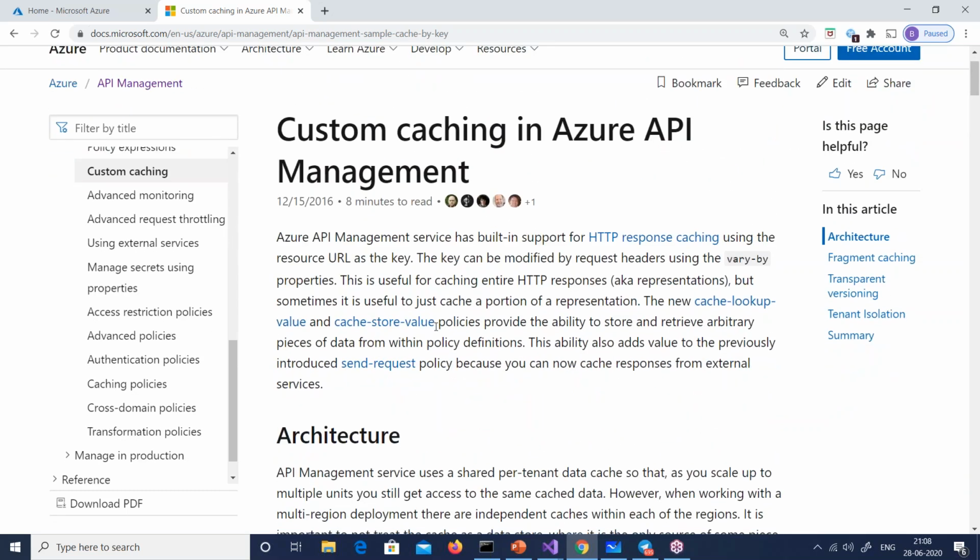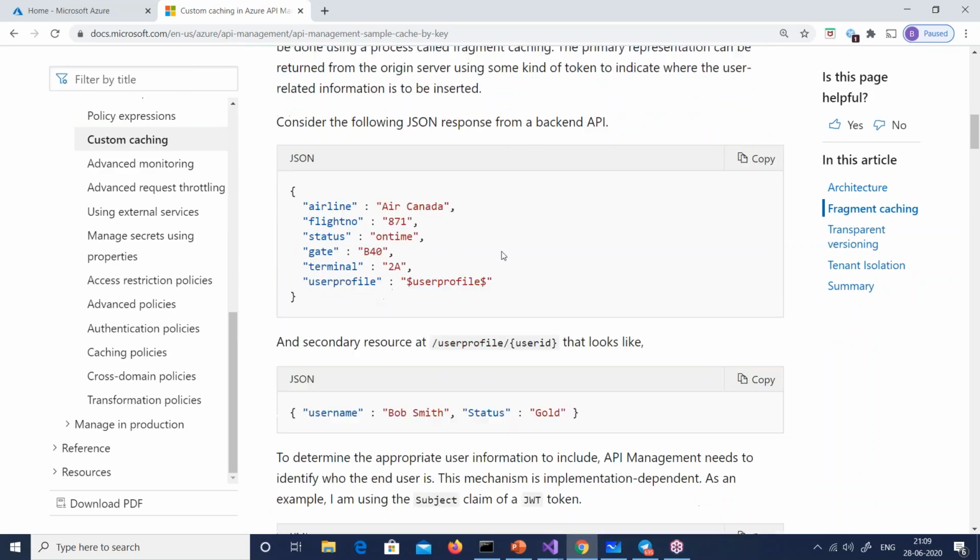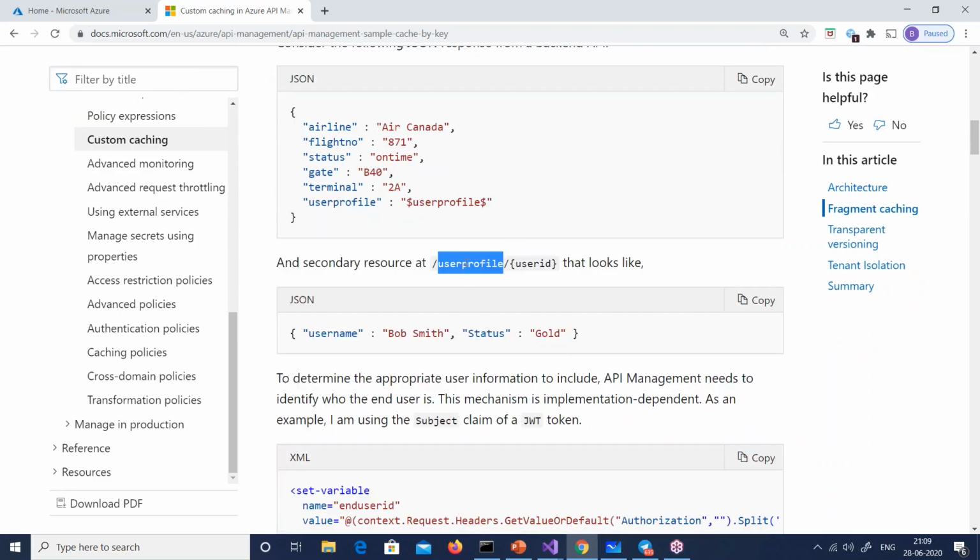You can see at the top, cache by key. Cache by key means cache by a user ID or cache by something, right? So what he's saying is, here's an example, user profile and ID. So user profile Shiv, user profile this, and this is the JSON data which is going out.